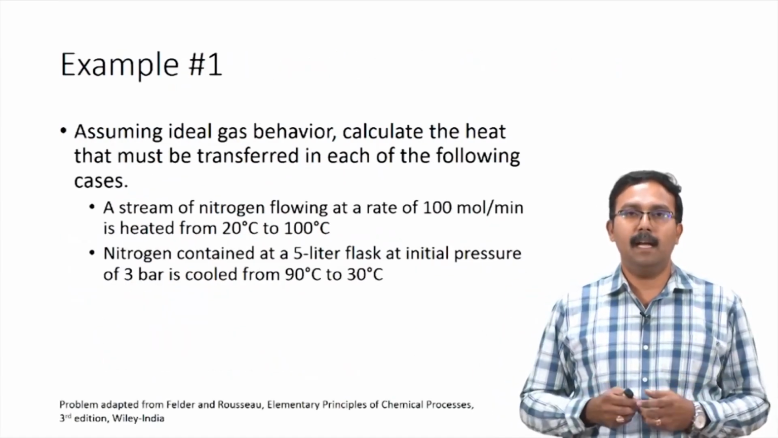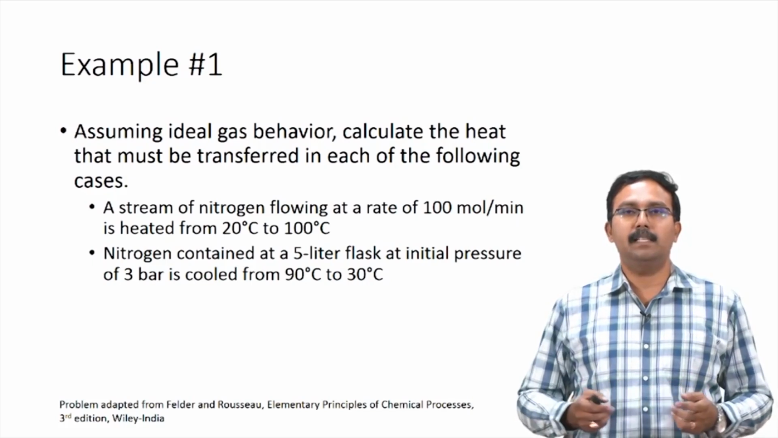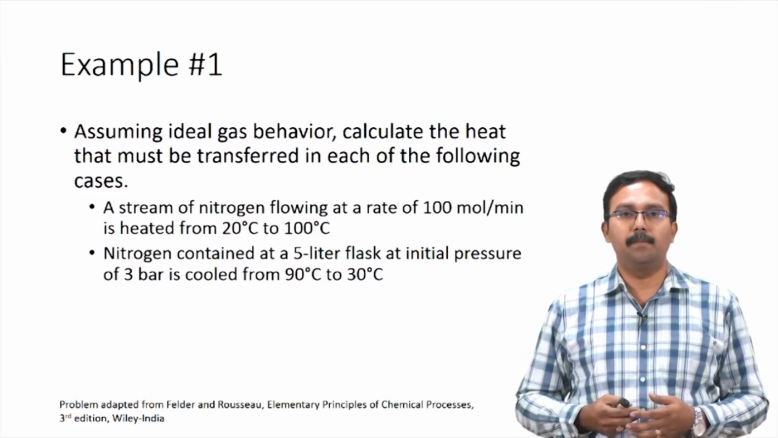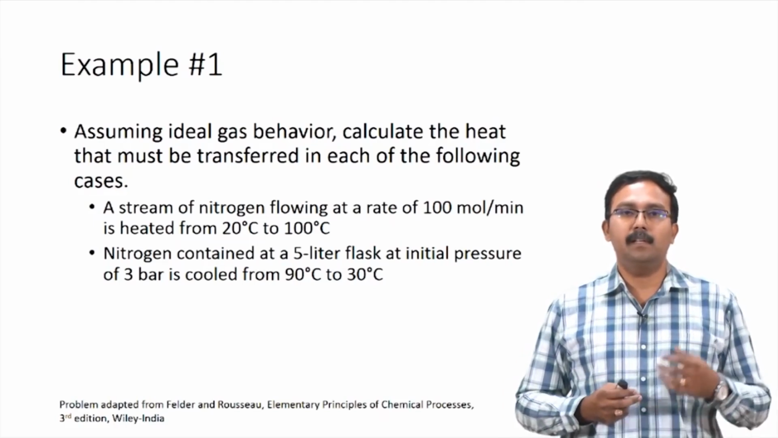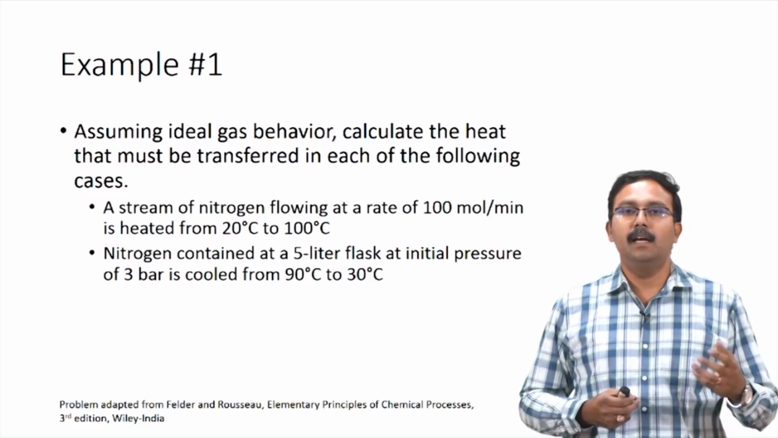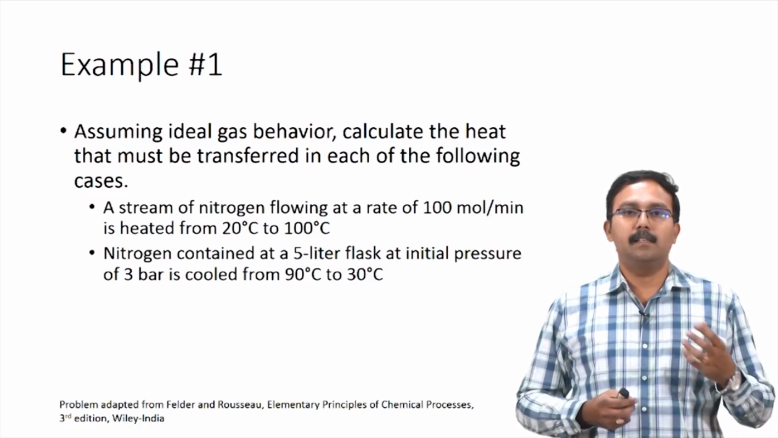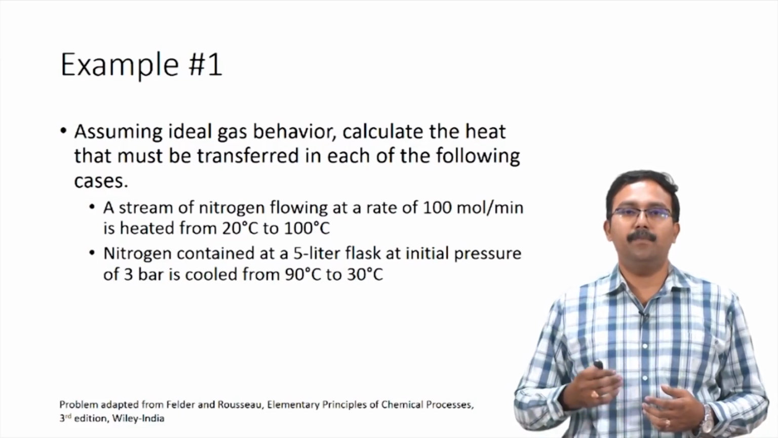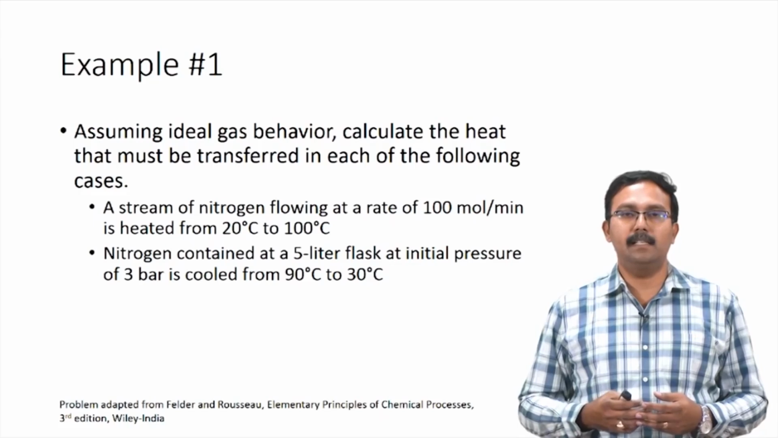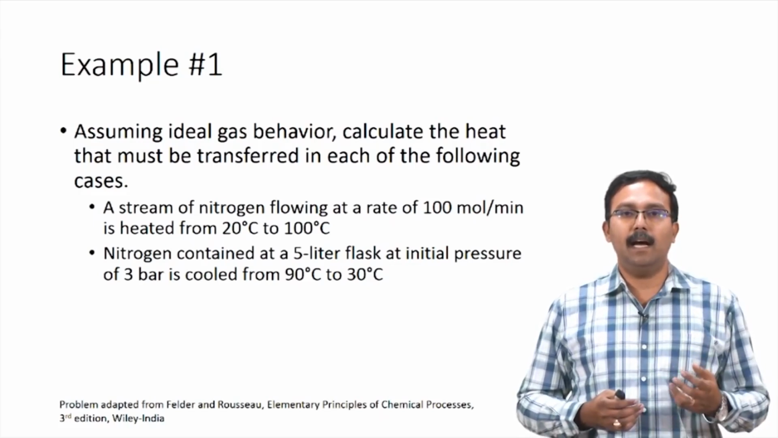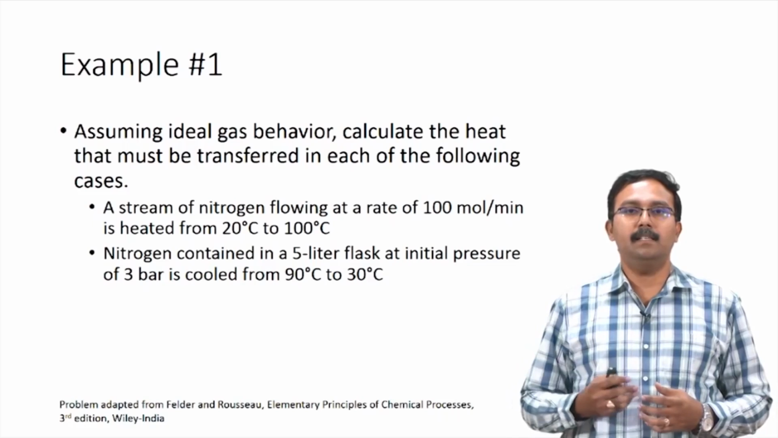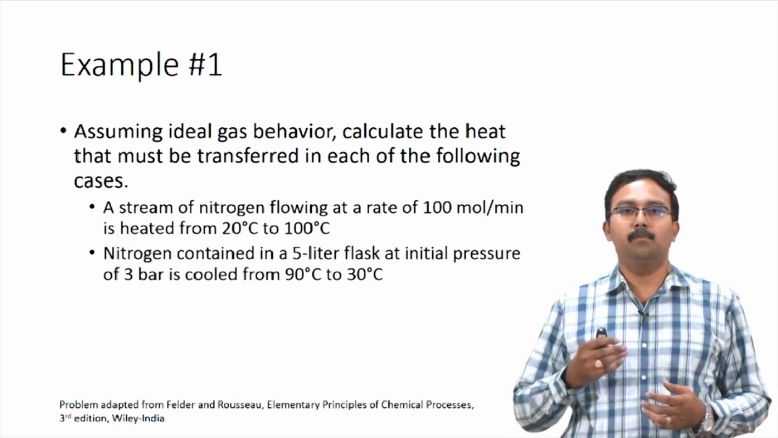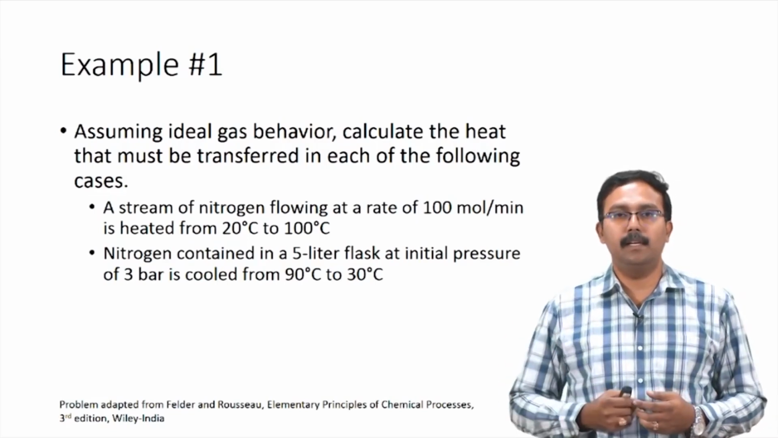So, here is a simple example problem which will help us understand how to calculate change in specific internal energy and specific enthalpy. Assuming ideal gas behavior, calculate the heat that must be transferred in each of the following cases. A stream of nitrogen flowing at a rate of 100 moles per minute is heated from 20 degrees Celsius to 100 degrees Celsius. Nitrogen contained in a 5 liter flask at initial pressure of 3 bar is cooled from 90 degrees Celsius to 30 degrees Celsius.